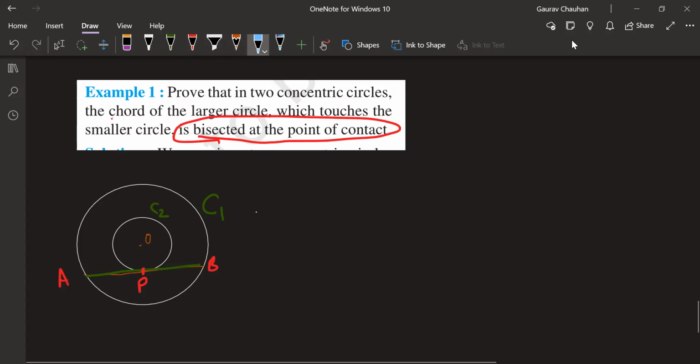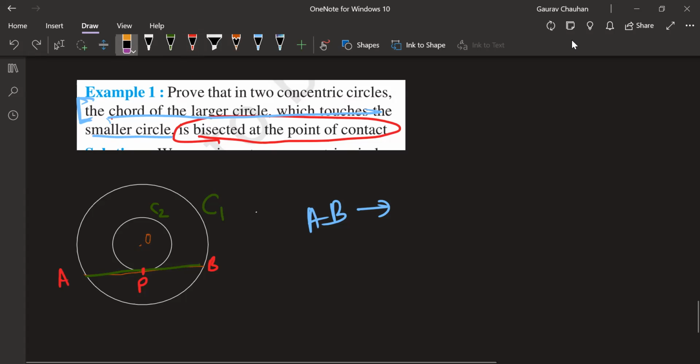Now in this sentence, the sentence starts from here. Prove that into two concentric circles. Already we drew. Now after this, the chord of the larger circle which touches the smaller circle. That is the whole subject of the sentence. Chord of the larger circle which touches the smaller circle, which is basically which one? AB. AB is the chord of the larger circle which touches the smaller circle. This thing is bisected at the point of contact. Got it? AB is bisected at P, AP is equal to PB. That's what we have to prove.